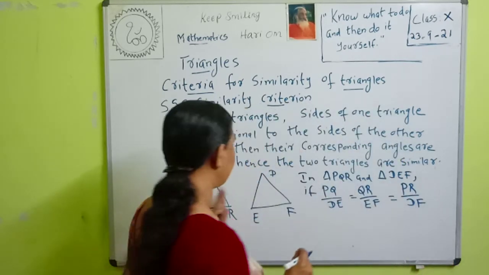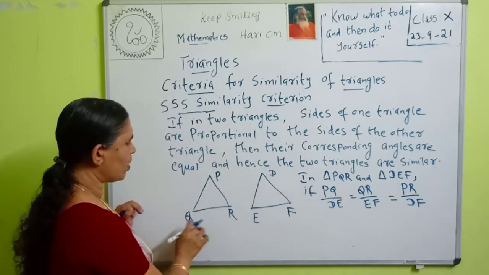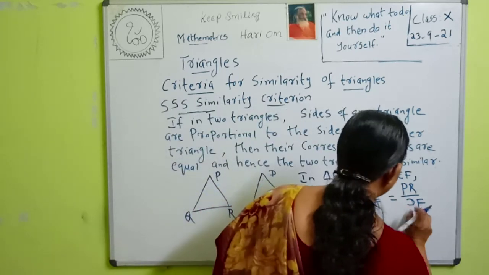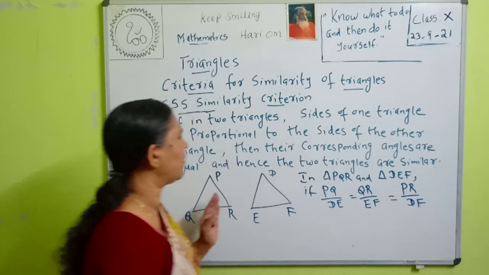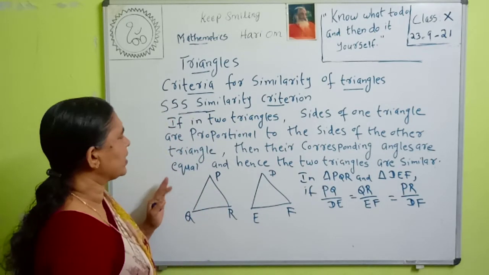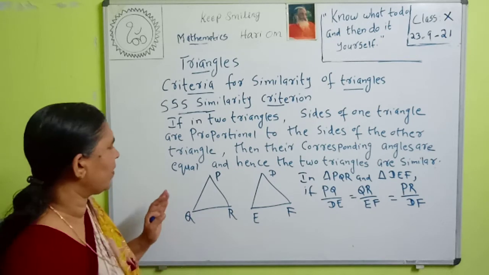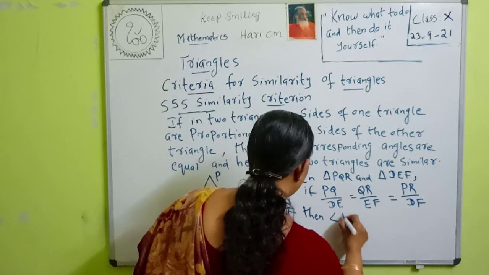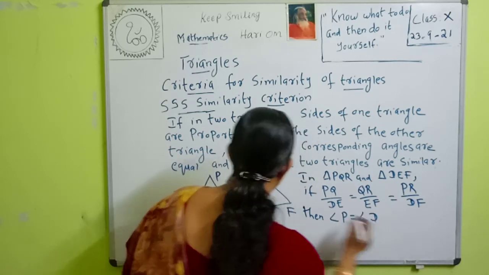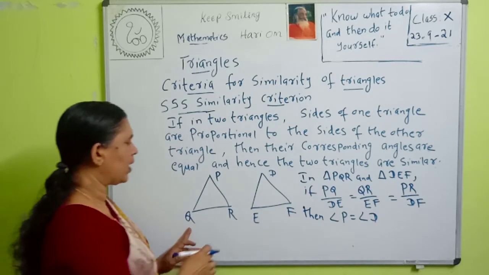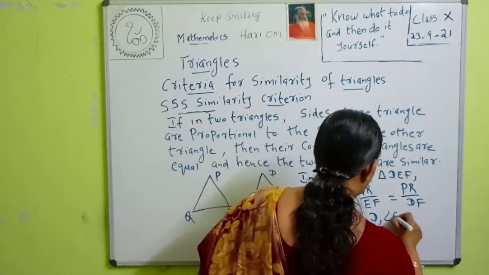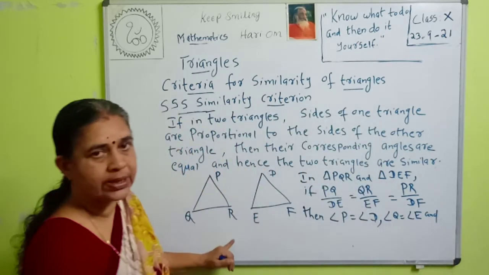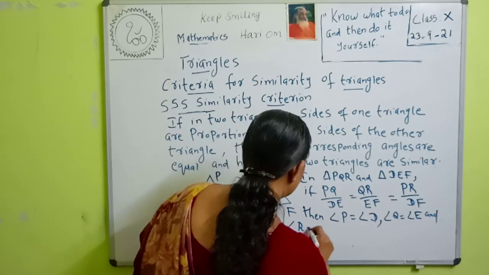So if PQ by DE is equal to QR by EF is equal to PR by DF, then what we can say? Then if the sides of one triangle are proportional to the sides of the other triangle, then the corresponding angles are equal. What are the corresponding angles here? Angle P is equal to angle D. Here the corresponding angle of P is angle D. Angle Q equals angle E and angle R equals angle F.